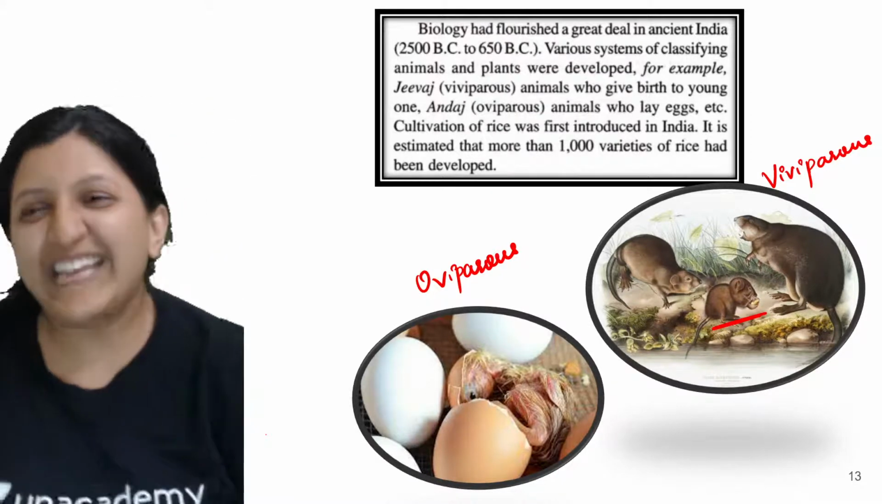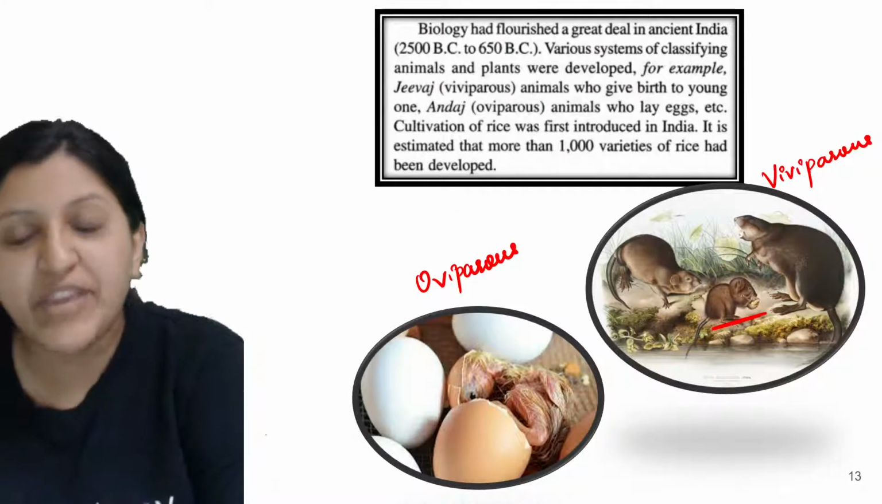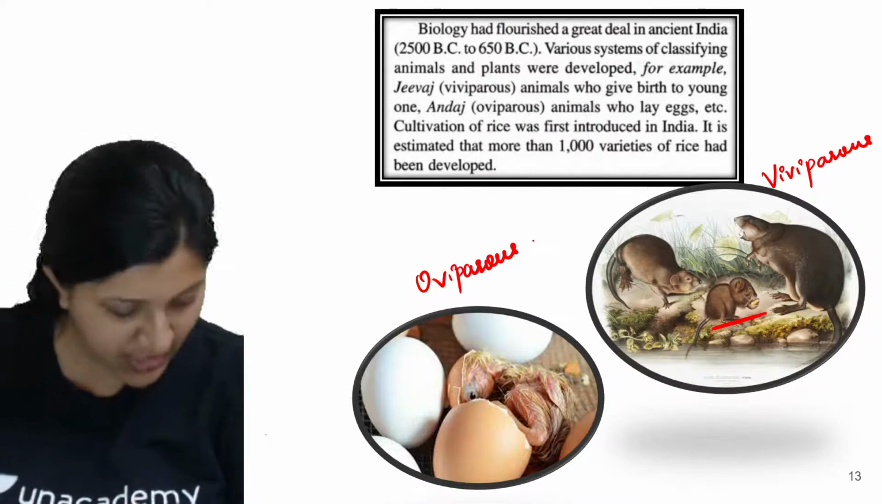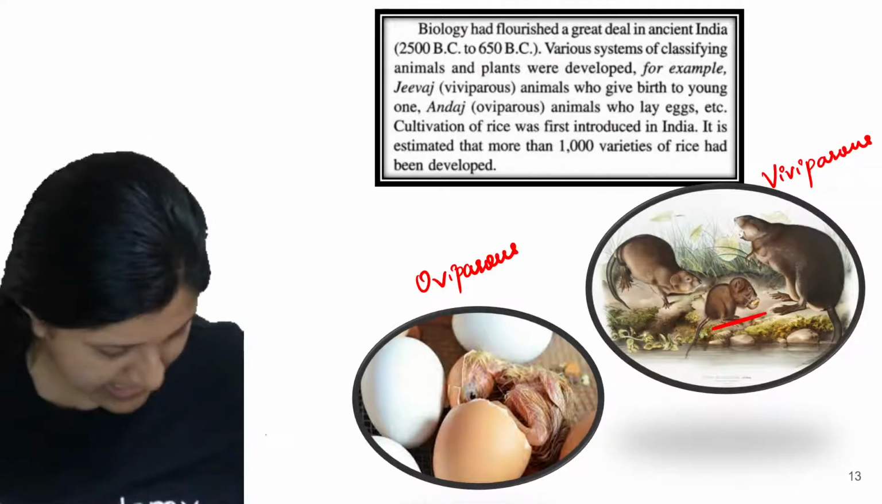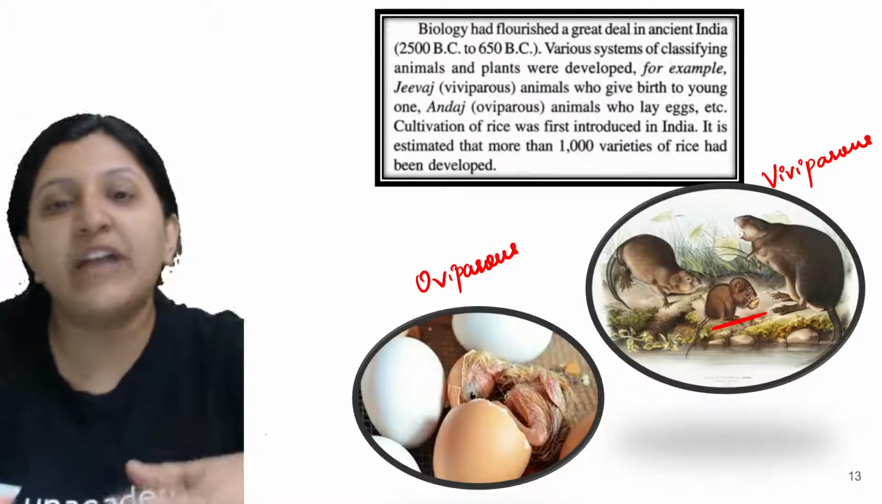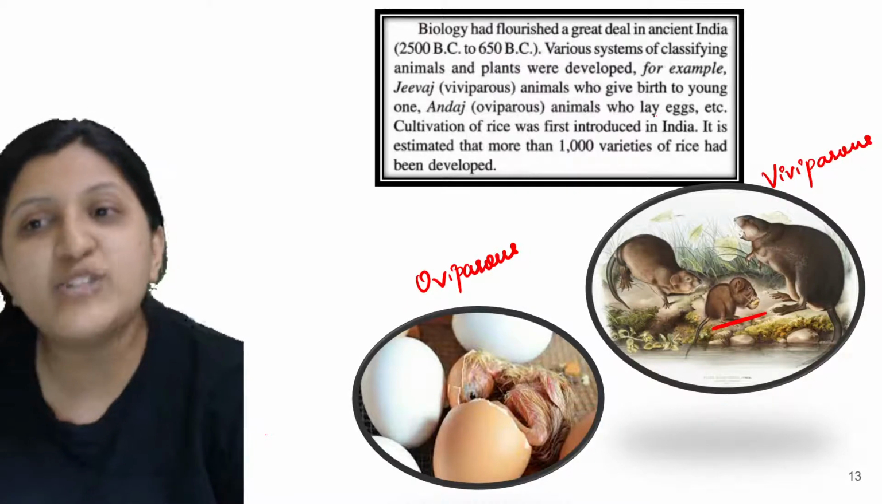All right. So here, viviparous is basically the one which is giving birth to a young one, and oviparous, when we mention it, is the one which is laying the egg. Okay, so that is oviparous, the animals who lay eggs.